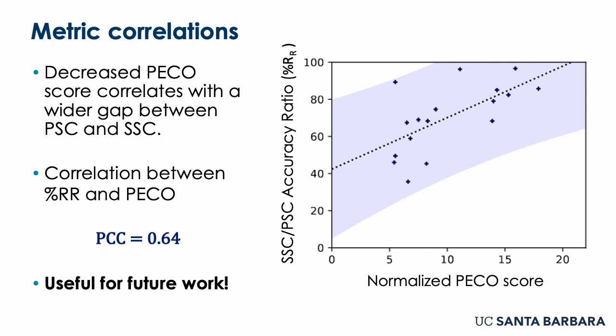This should be very useful for future work, as it implies that interventions that forcefully lower the PECO score are likely to additionally directly lead to a decrease in the single sentence condition accuracy. This can be used in the future to produce debiased benchmarks and better NLI datasets that can hopefully be used to produce more useful tools for actually understanding entailment between pairs of sentences in a generalized setting.